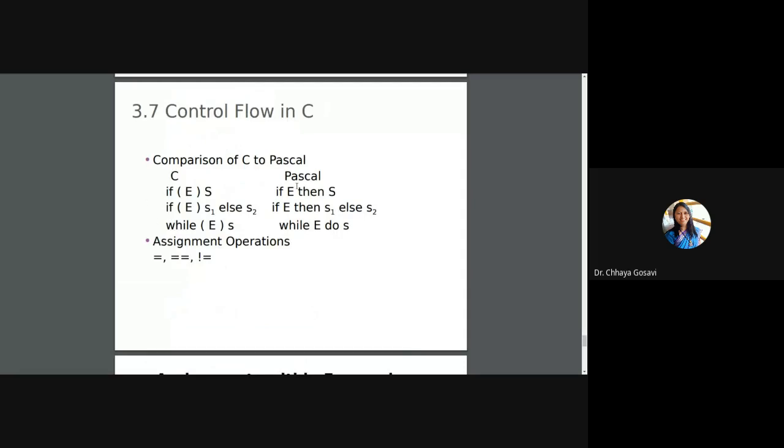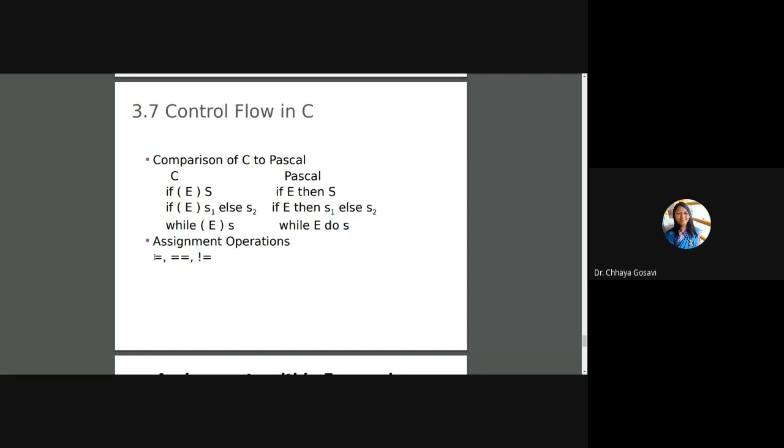In Pascal, we have if expression then statement. In C language, we don't have the then keyword. It has if, opening bracket, expression, closing bracket, and statement. Then if expression then S1 else S2; here if expression in a bracket S1 else S2. Else is there. While expression do statement; here while expression statement. That is the difference. In Pascal, colon equal to is the assignment statement.